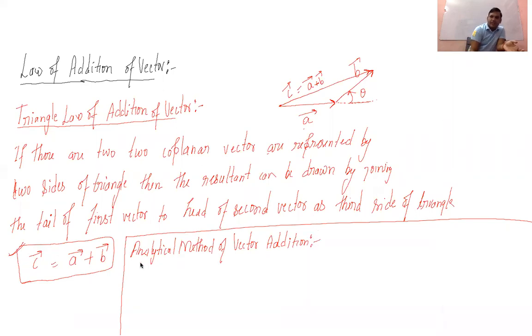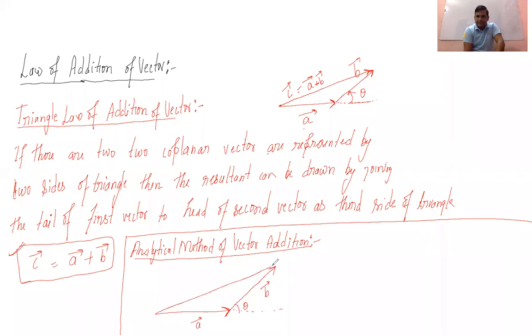Okay, so in the analytical method of vector addition, suppose this is your A vector and this is your B vector and this is your angle theta. The resultant will be this one, let's say this is your C vector.